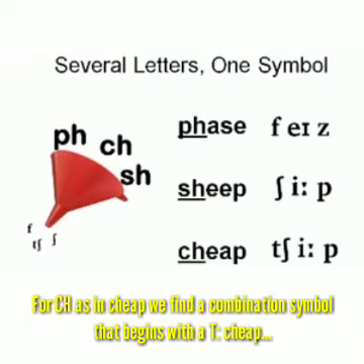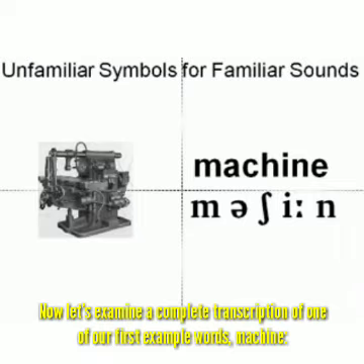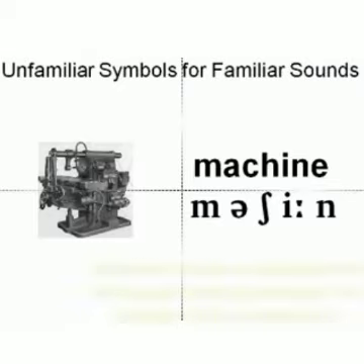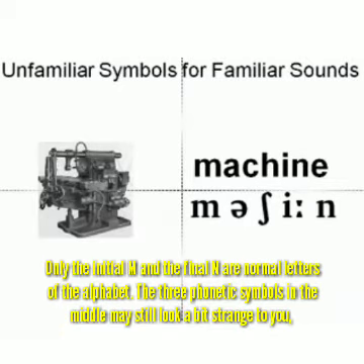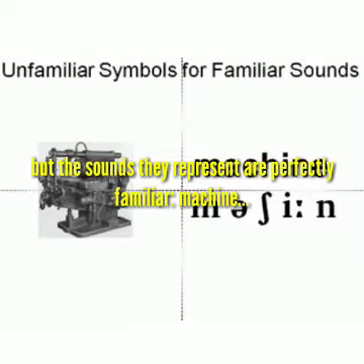For CH, as in cheap, there is a combination symbol that begins with a T. Now let's examine a complete transcription of one of our first example words, machine. Only the initial M and the final N are normal letters of the alphabet. The three phonetic symbols in the middle may still look a bit strange to you, but the sounds they represent are perfectly familiar. Machine.